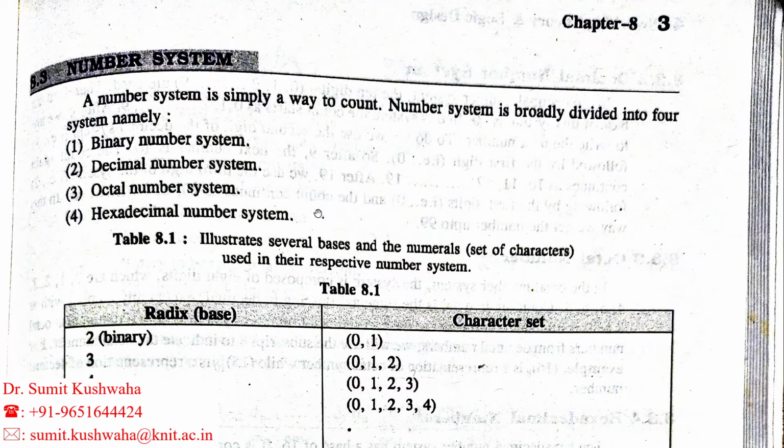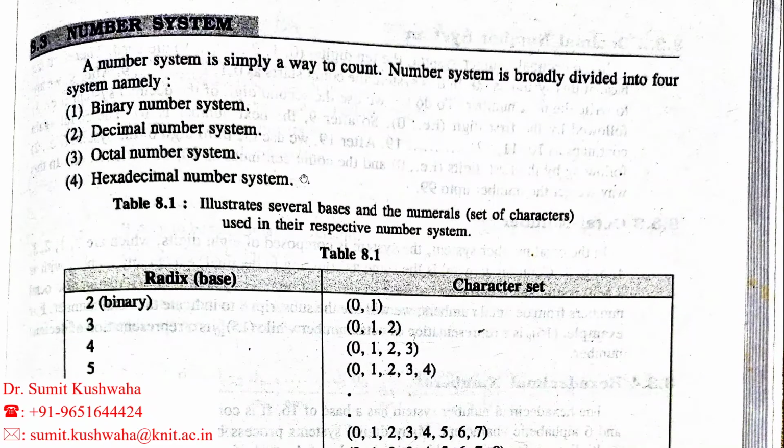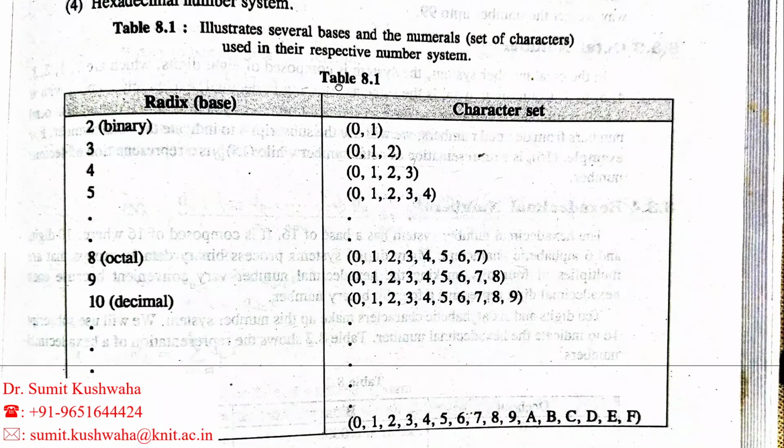Students, see here. The binary number system's radix or base is 2, that is 0 and 1.